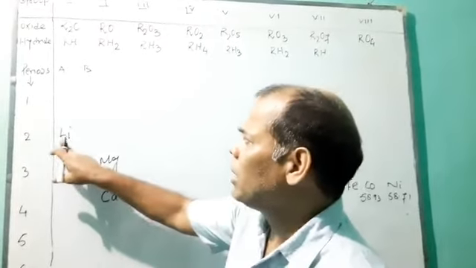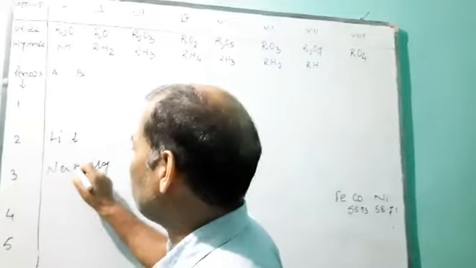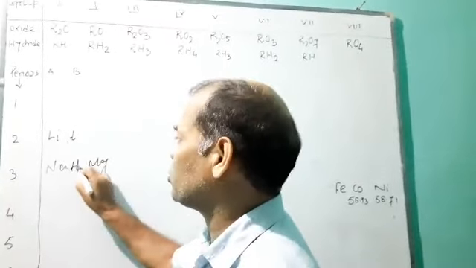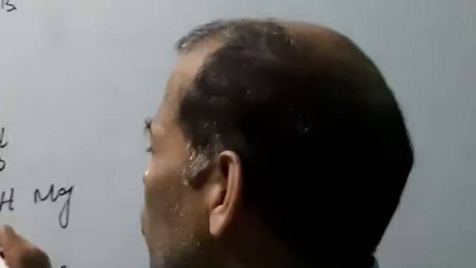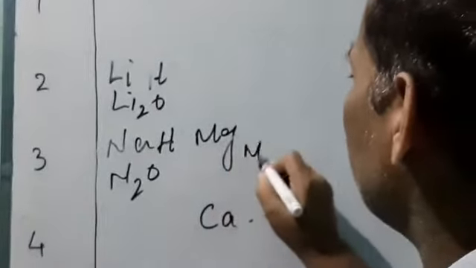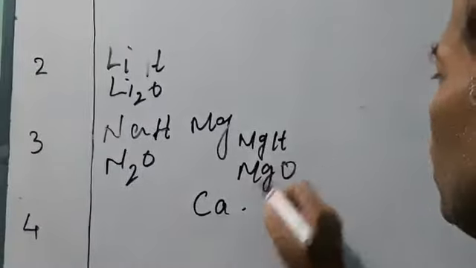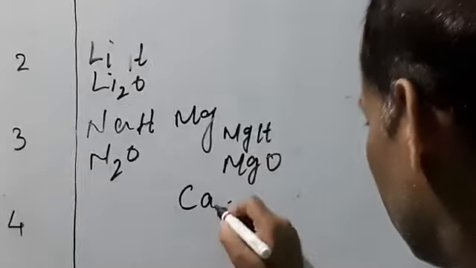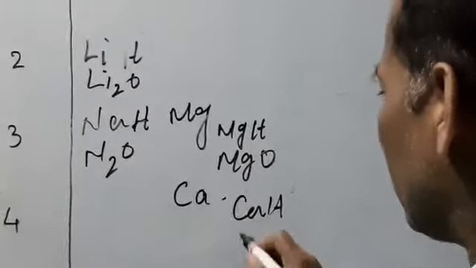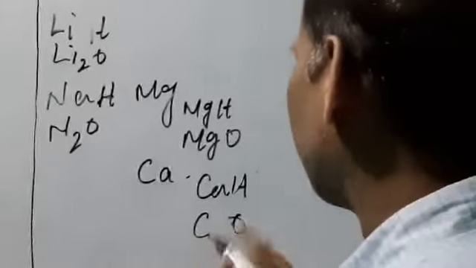For example, lithium hydride, LiH, sodium hydride, NaH. Lithium oxide, Li2O, sodium oxide, Na2O. Magnesium hydride, MgH2, magnesium oxide, MgO. Calcium hydride, CaH2, calcium oxide, CaO. So you see what is happening?